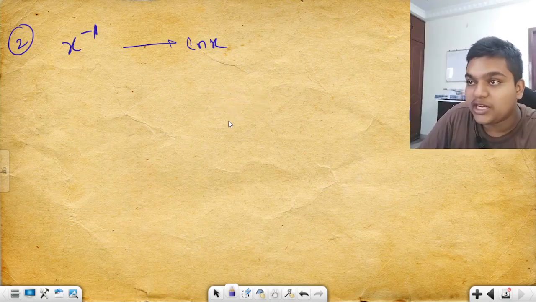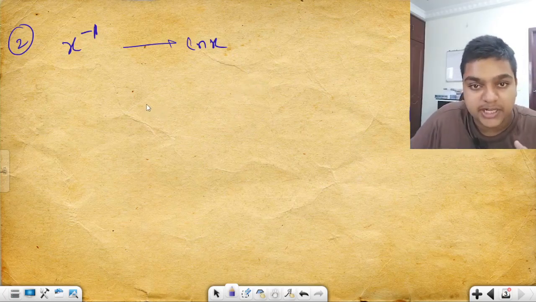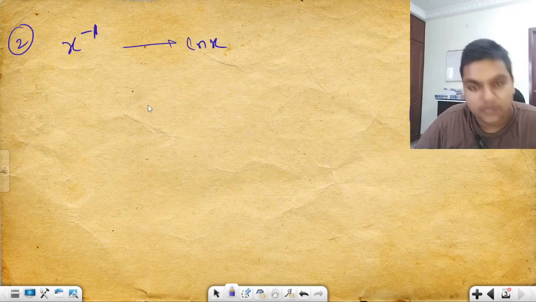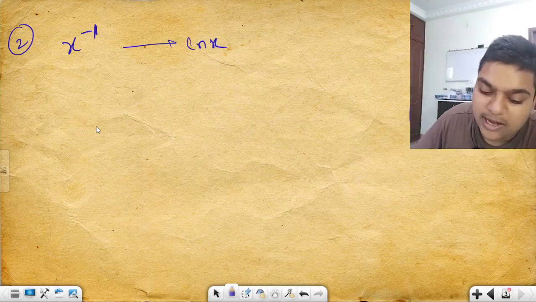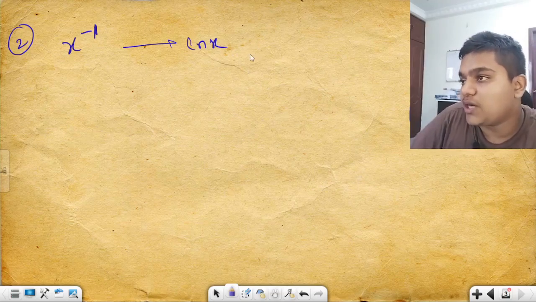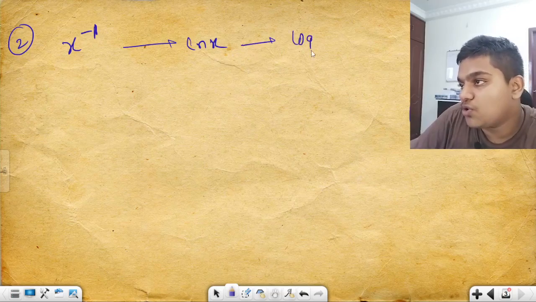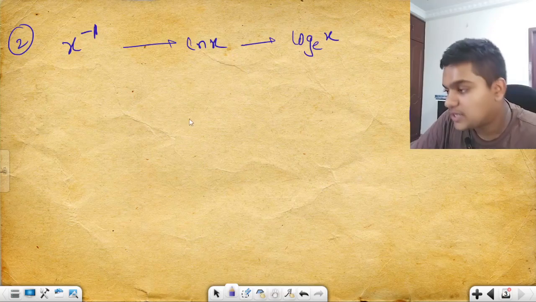Yeah, you get ln x. Since integration is a converse of differentiation, integration itself is a converse of differentiation, so that is why you get this here. You can also write ln, the natural logarithm, as log x to the base e.